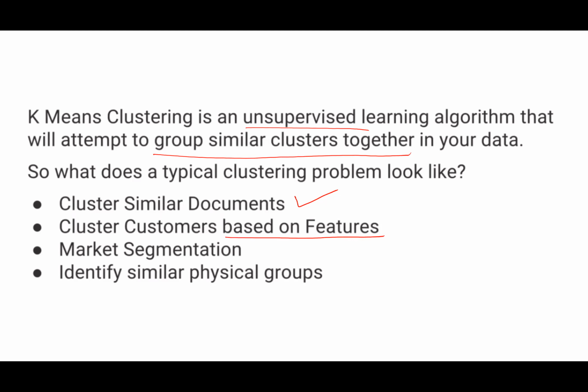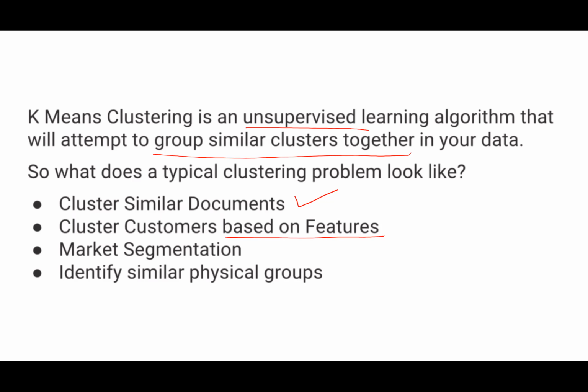Then we have clustering customers based on features. Suppose you are working on Amazon, Flipkart, or Myntra, and there is no clear-cut classification of a top priority customer or low priority customer, but you just want to cluster how your customer base is distributed. Based on the kind of transactions they are doing and the kind of products people are buying, you can make some groups.